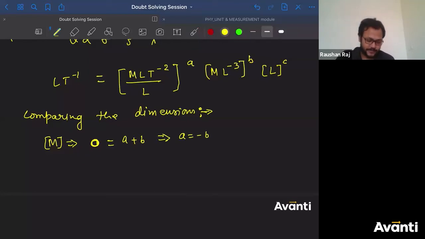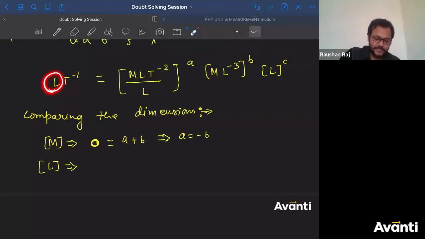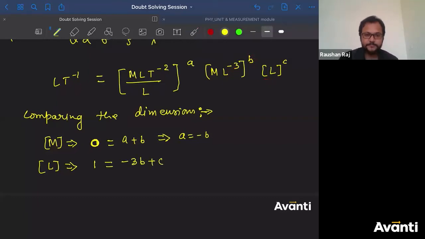Now find the dimension for L. The dimension of L on the left hand side is 1, and on the right hand side it is L to the power minus 3b, L to the power c. So I get minus 3b plus c.